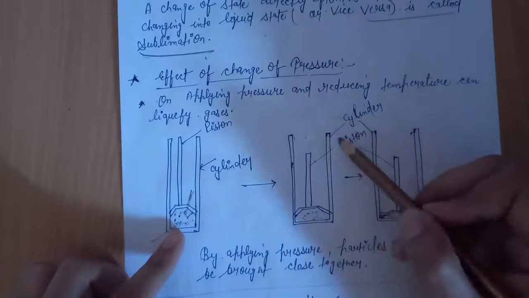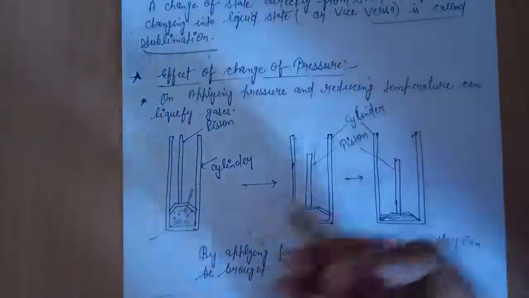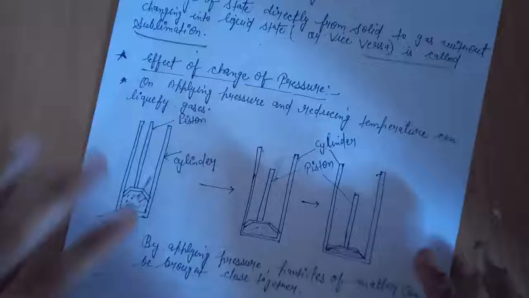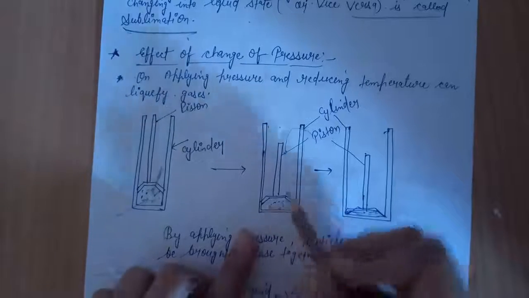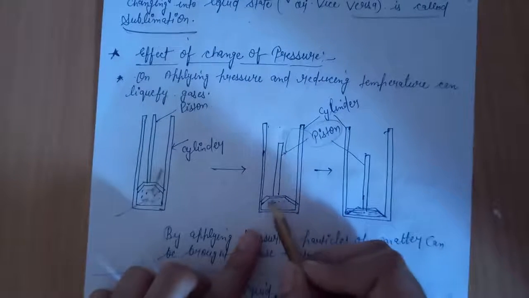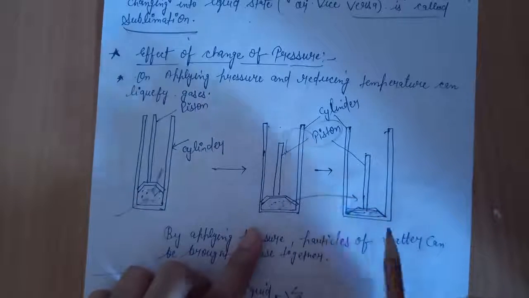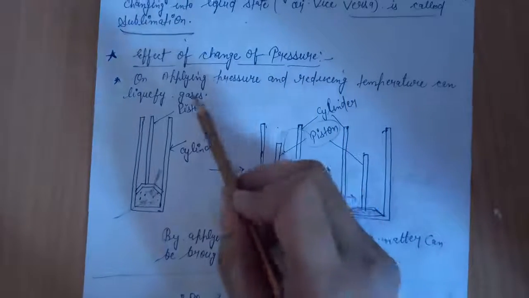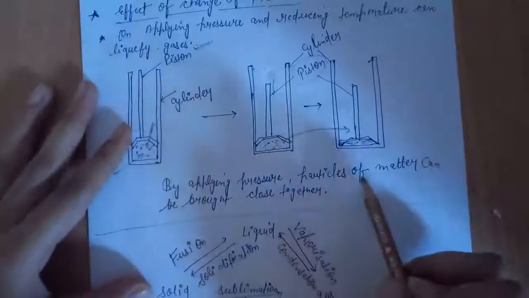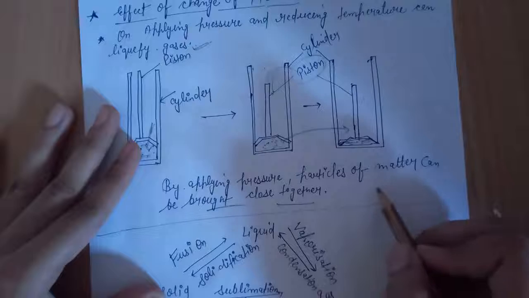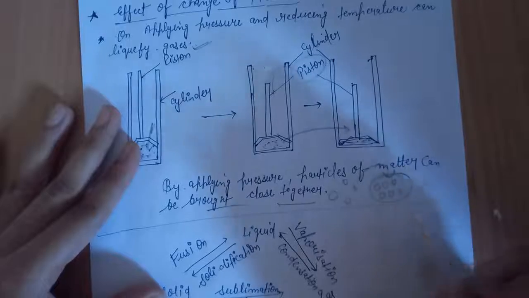As we apply force using this piston on the gaseous particles, you know that gases have high compressibility. They can be compressed by putting pressure on them. So as we exert pressure by this piston, the gas is compressed, and by attaining the force, this gas is converted into the liquid state. So on applying pressure and reducing temperature, gas can be liquefied, meaning gas converts into the liquid state. By applying pressure, particles of matter can be brought close together, which means gaseous particles convert into the liquid state.